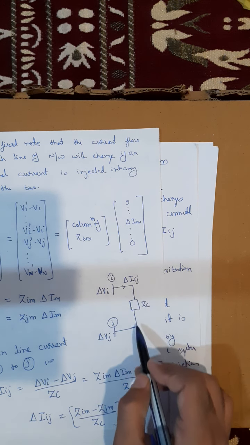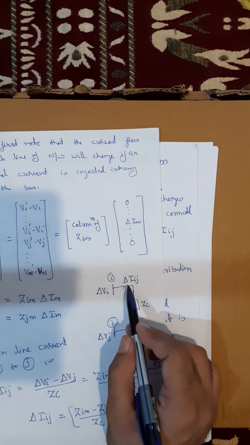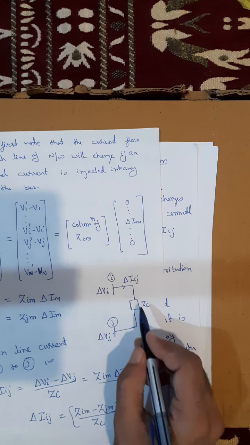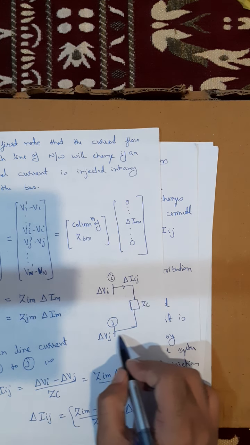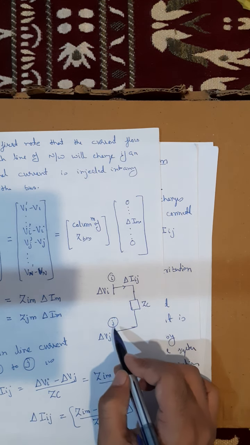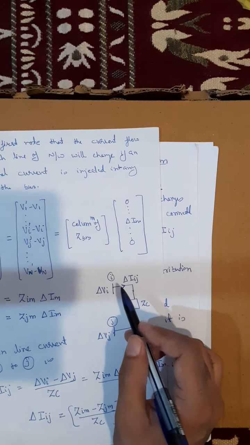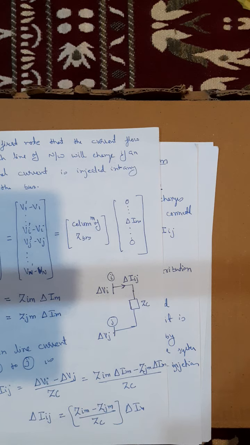The current will change. So if I want to change this current delta Ig, I am saying that there is some overload in a particular line, which is represented like this, connected between any two buses. So we can remove that overload by changing the current injections at some other buses in the system.